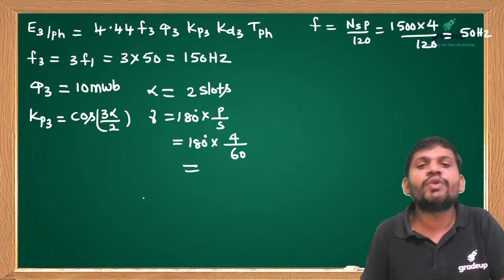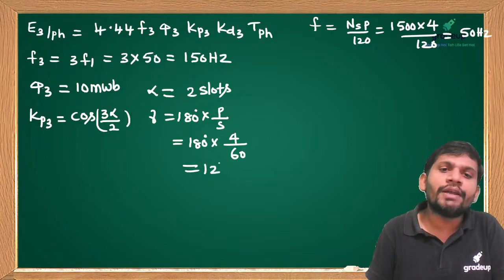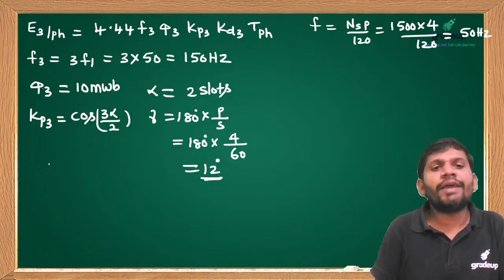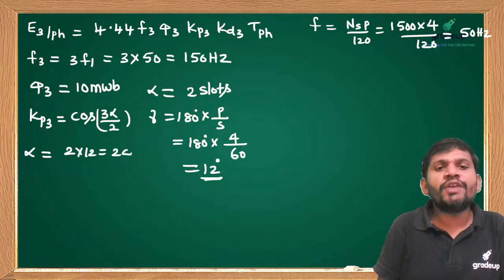Then how many degrees can we get, students? This is 12 degrees. This alpha equals 2 slots, so 2 into 12 is 24 degrees.